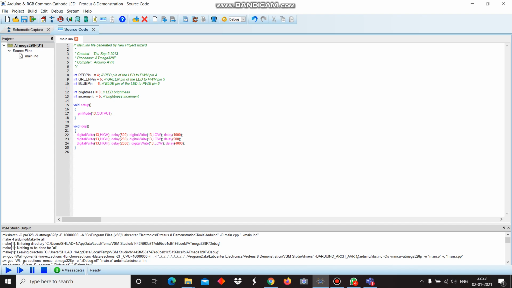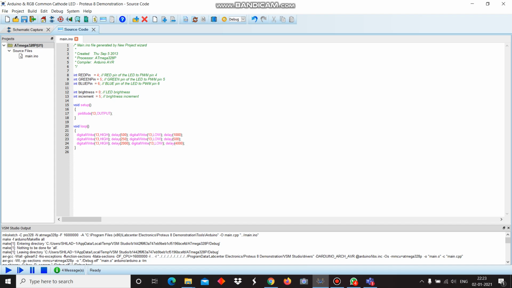Now, in the source code, within the void setup, I have used the pinMode function to give an output at digital pin number 13, in which the oscilloscope is connected. Now, within the void loop, I have written these three codes, which will basically assign the time for which the oscilloscope or the LED will be on.